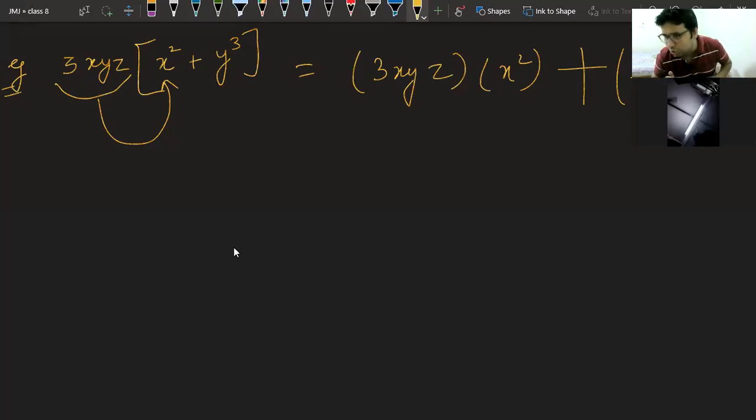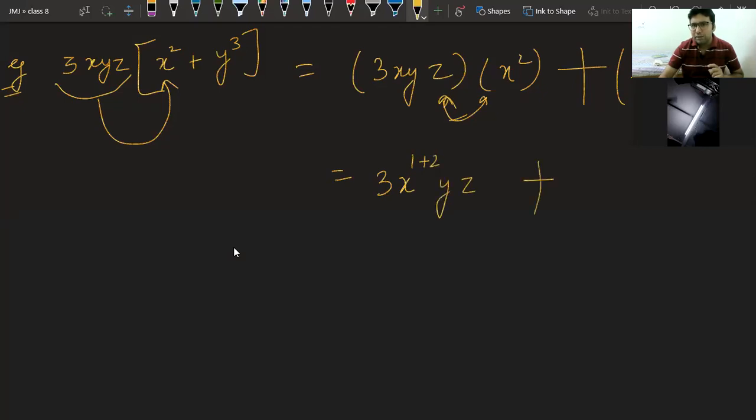Harshul is saying time is almost up. Okay. One second. Class, please observe. In these two, x is the same. In this multiplication, x is the same. So the power will add: x power 1 plus 2, y, z, plus 3 x, y power 1 plus 3, z. And the answer is 3x cube yz plus 3x y power 4 z.